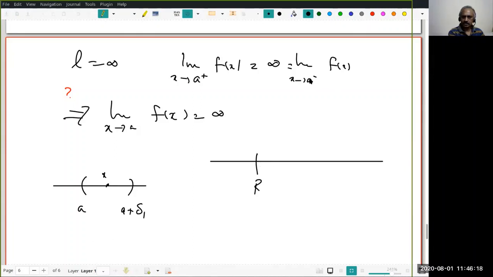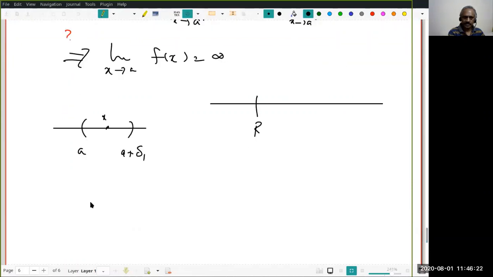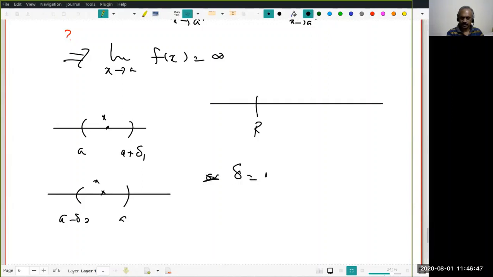Similarly, the limit as x tends to a minus of f(x) equal to infinity means there is a delta 2. So start with any x here, which is also in A, and f(x) will be greater than r. I think now all of you know the usual drill. What should I do now? Take the minimum of delta 1 and delta 2. Take delta equal to the positive number, which is anyway the minimum of delta 1 and delta 2.